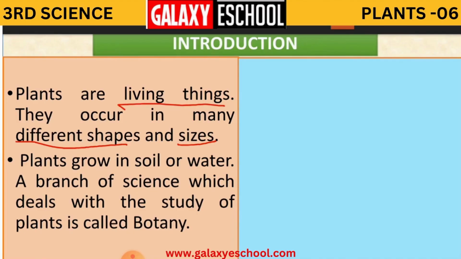Now, plants grow in soil or water. Yes, you have seen plants growing in soil around your surroundings, like outside your home or on the roads. Most of the plants you see grow in the soil.